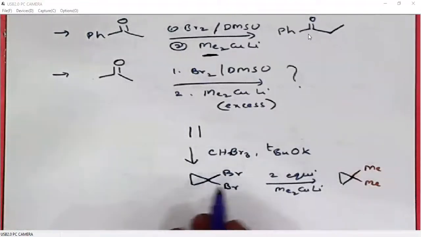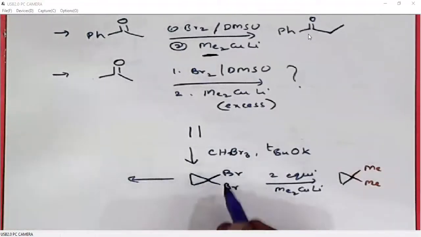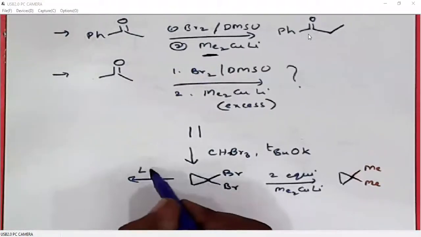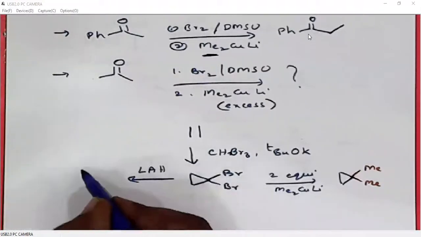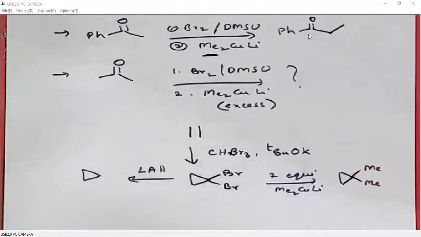At the same time, when we just want to remove these two halogens, we can reduce it with LiAlH4, lithium aluminum hydride, so that these two halogens will be reduced. Now, what will happen when we treat this with alkyl lithium?